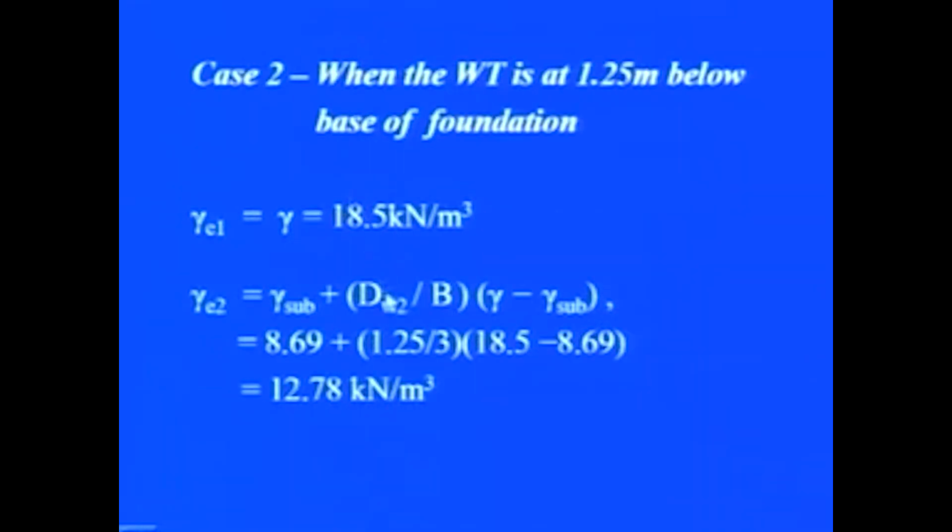Now, case 2, when the water table is at 1.25 meter below the base of the foundation, this gamma e1 is taken as gamma, 18.5 kilonewton per meter cube, and this gamma e2 is taken as gamma submerged plus dw2 by B times (gamma minus gamma submerged). If you substitute different values of gamma submerged, gamma saturated, etc., you will find that it comes out to be equal to 12.78 kilonewton per meter cube.